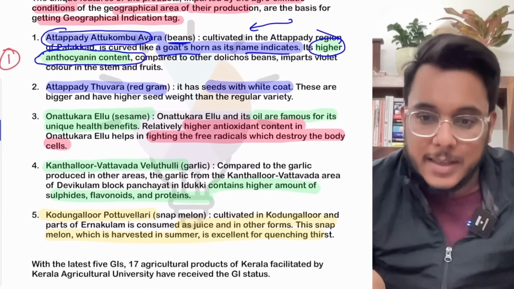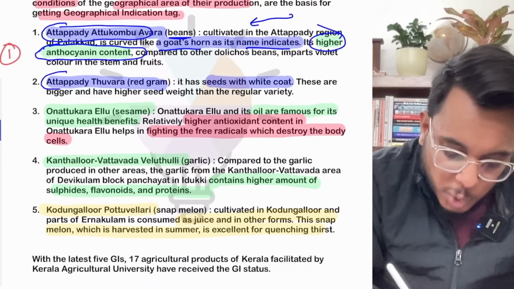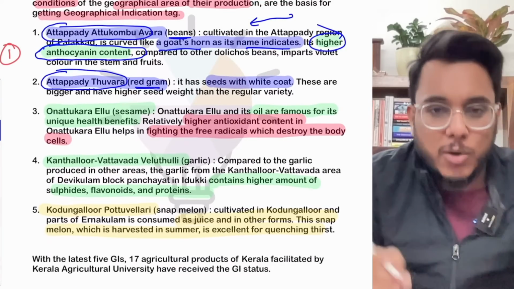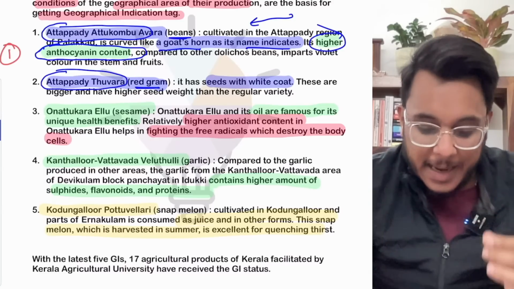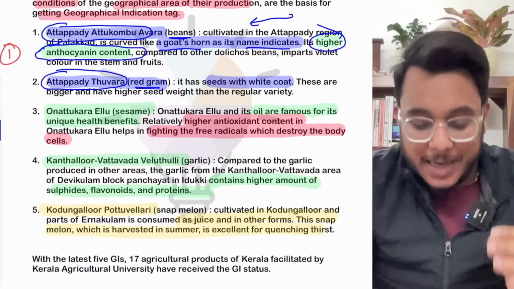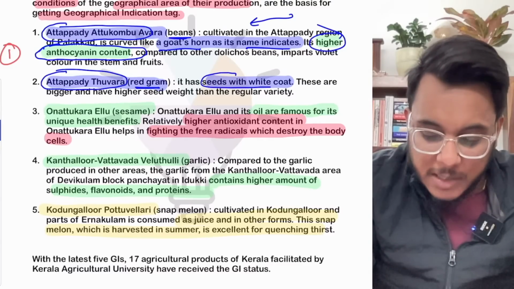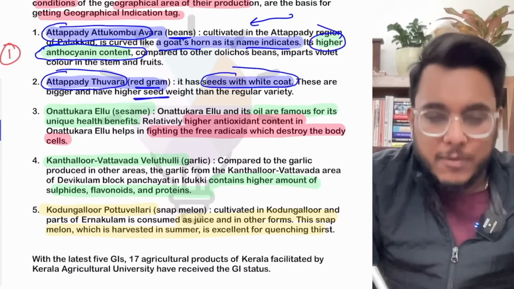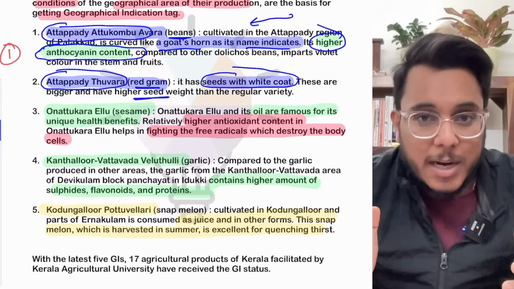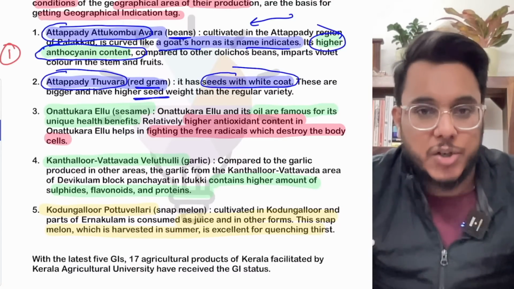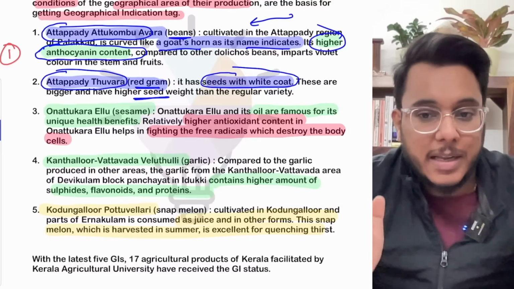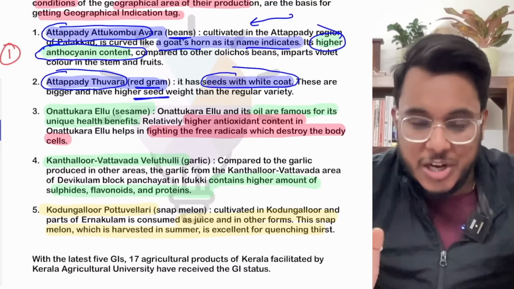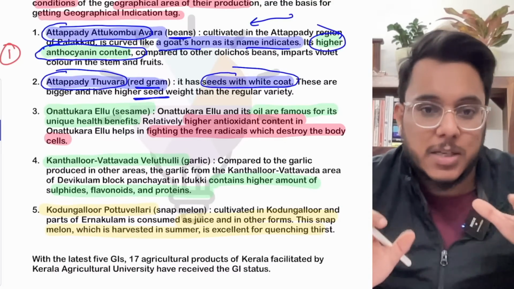Okay, then the next is Attappadi Thuvara. Now this is a variety of red gram, but it has seeds with a white coat color. They have higher seed weights, they are the bigger kind of grams, and they are highly nutritious. Because of its nutritional quality, it has also been given the GI tag. I'll show their photographs also at the end, don't worry.